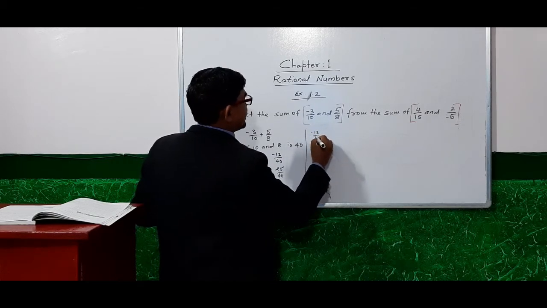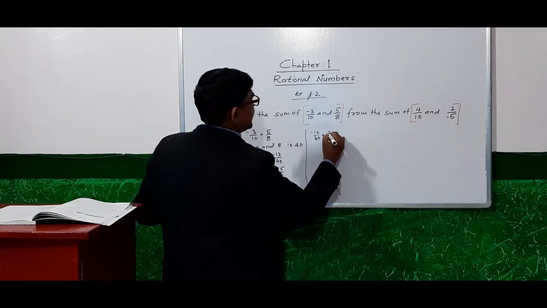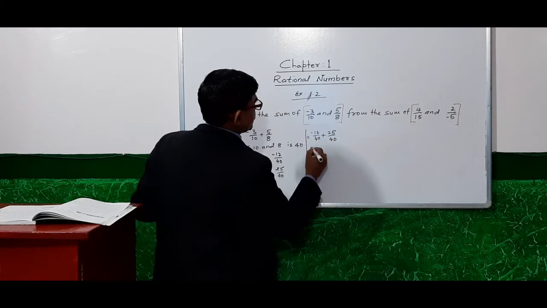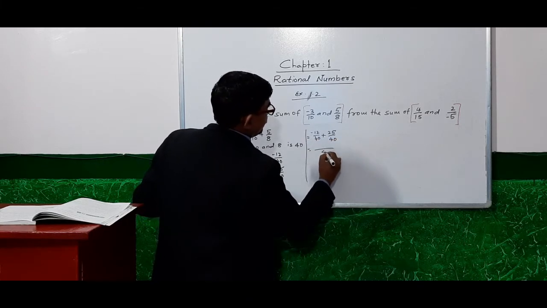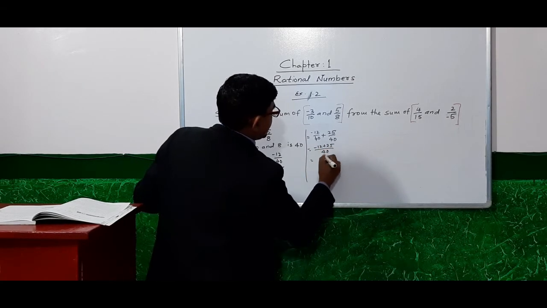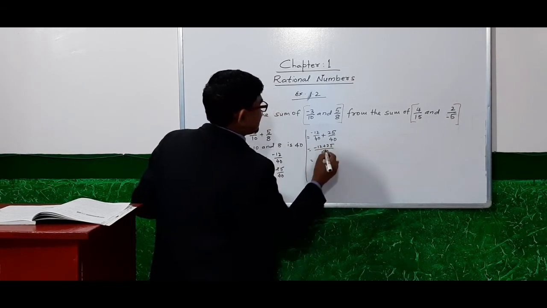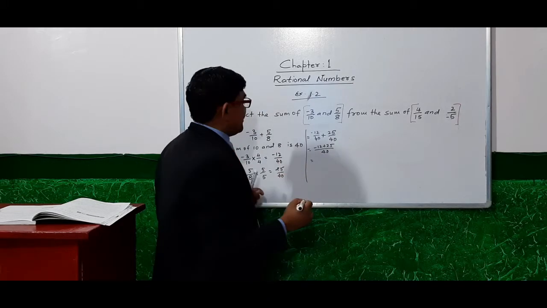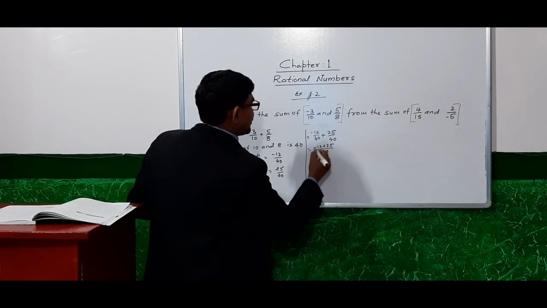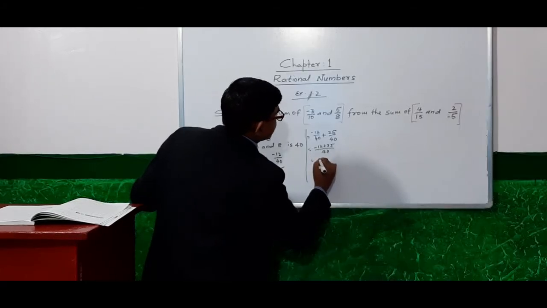Now we can add easily: minus 12 by 40 plus 25 by 40. Over 40, minus 12 plus 25. Minus and plus, that is minus, so we subtract 12 from 25 and get 13.